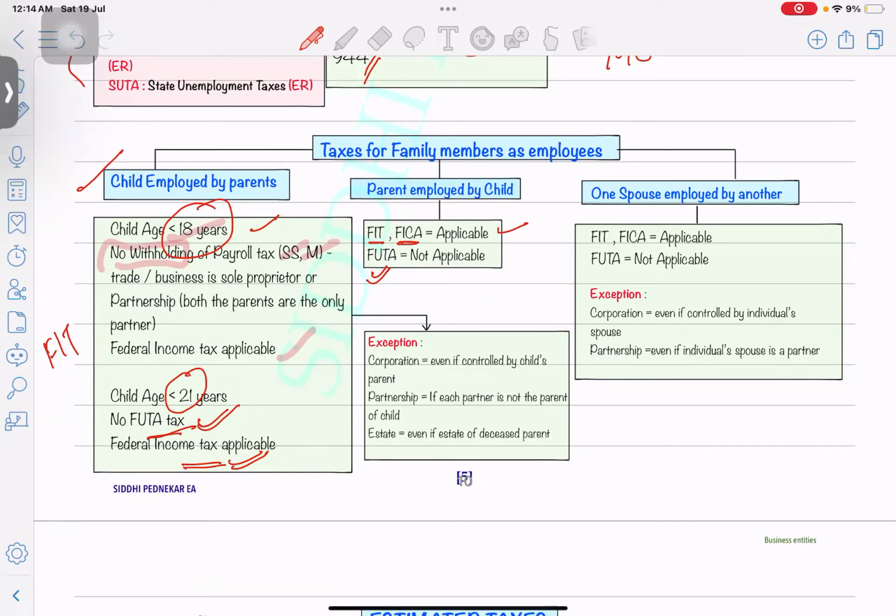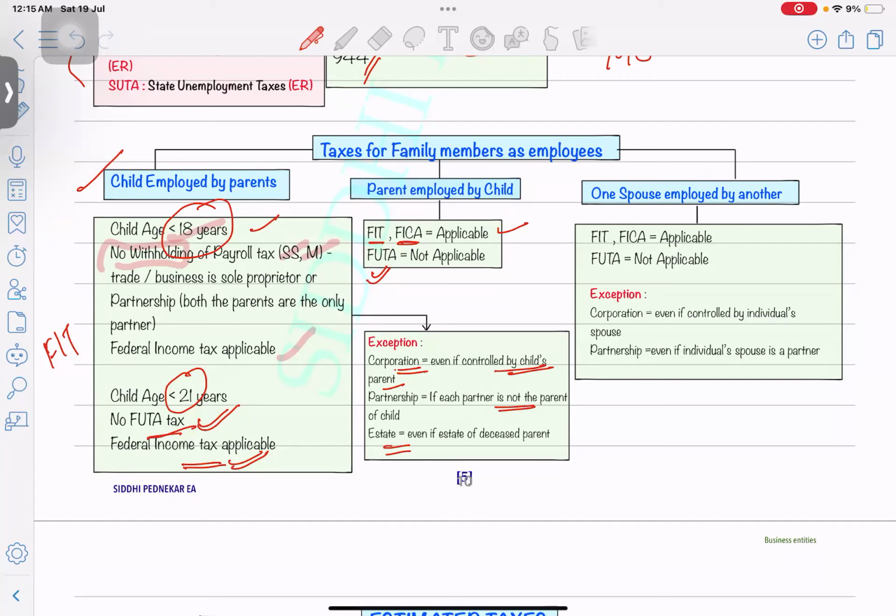Here there is one exception. The simple thing is, whoever you are going to hire, the child should be hired in the business and that business should be run by both the parents. The exception is a corporation. Even if controlled by the child's parent, then also it's fine. But if it's a partnership, if each partner is not a parent of the child, then they are not going to exempt any of the taxes. So everything will apply: federal income tax, Medicare, Social Security, FUTA, everything will apply.